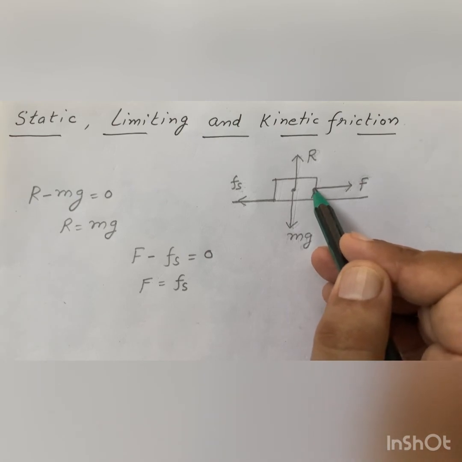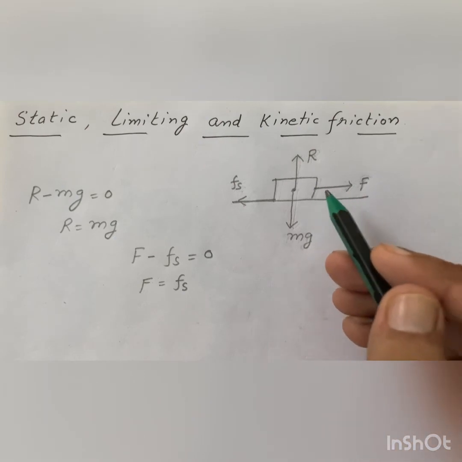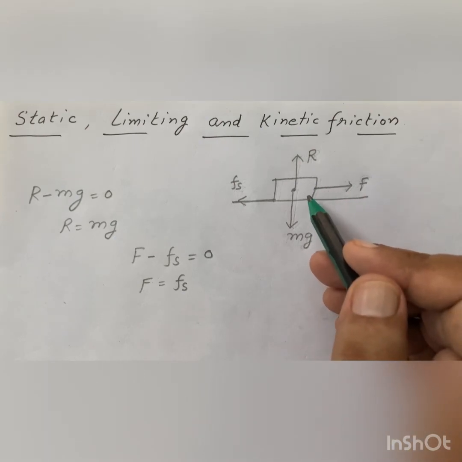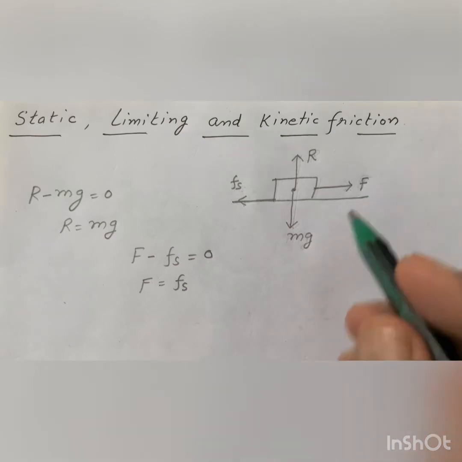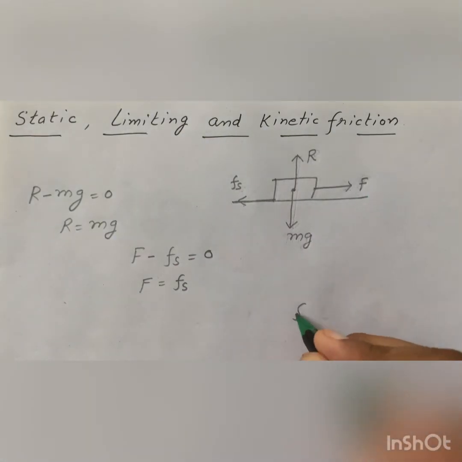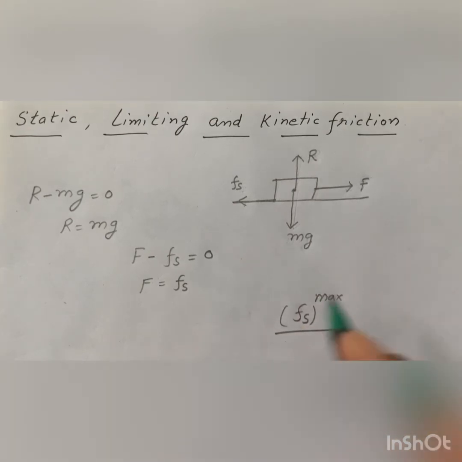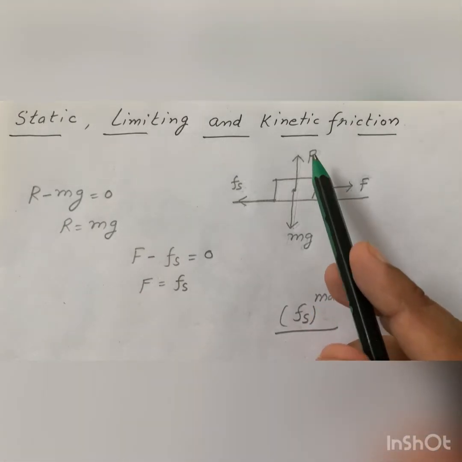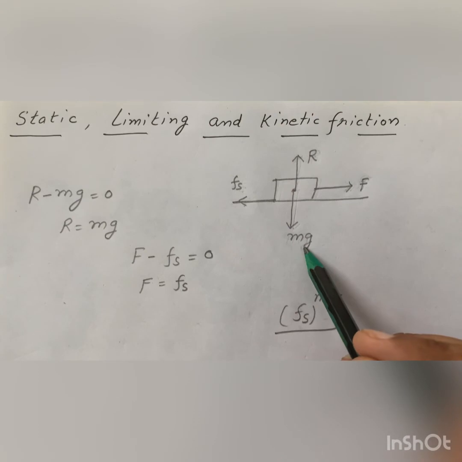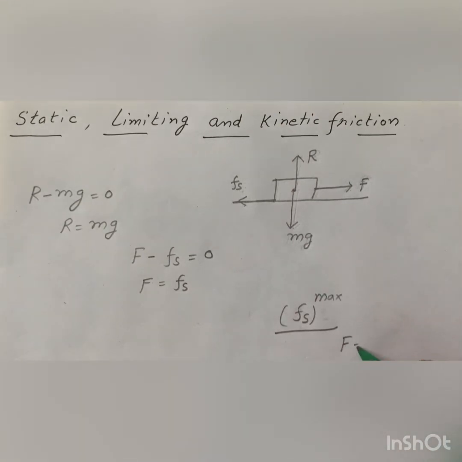The force of friction that comes into play is called limiting force of friction, and that is the maximum value of the static friction. And we can also show that R equals mg and F equals Fs maximum.